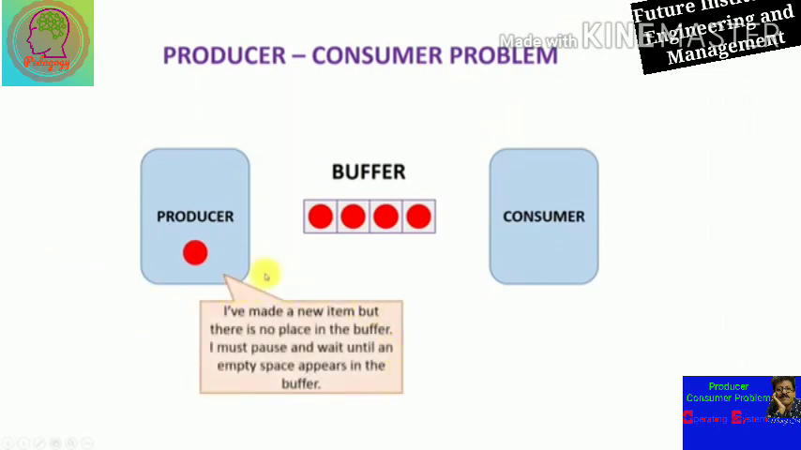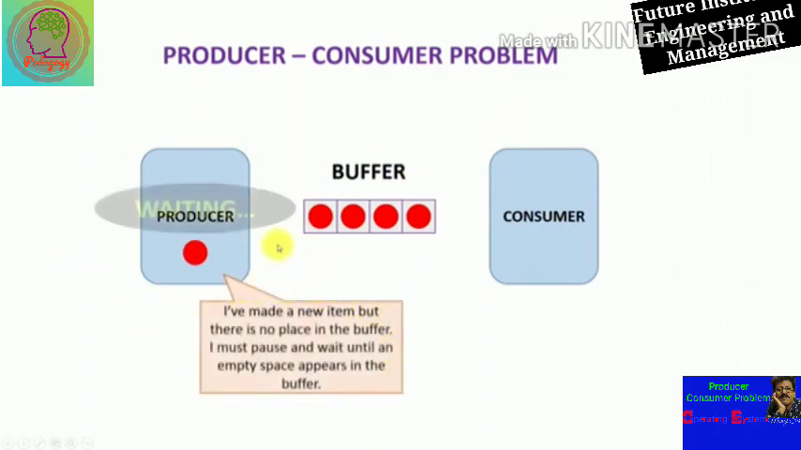The buffer indicates that the maximum number of items the producer can produce at a time is 4. The memory limit is 4. So whenever the buffer is full, the producer has to wait until there is an empty space. In the same way, the consumer has to wait if the buffer is empty.